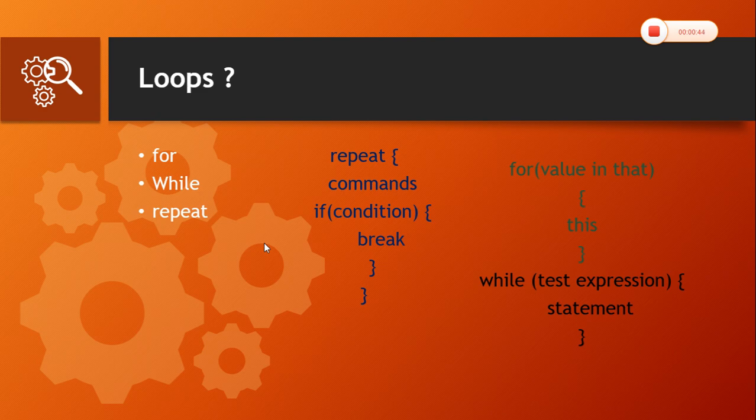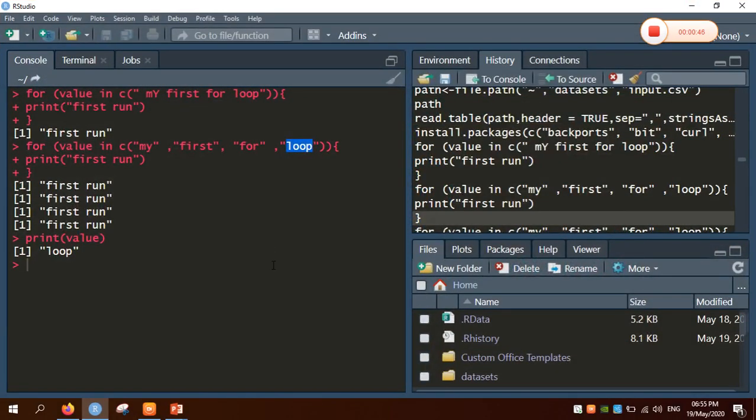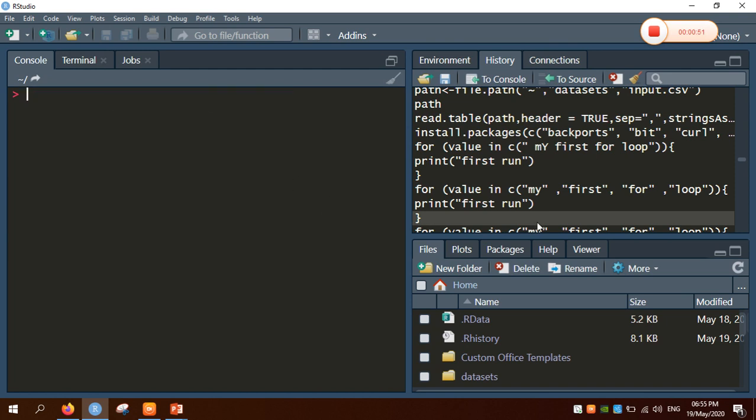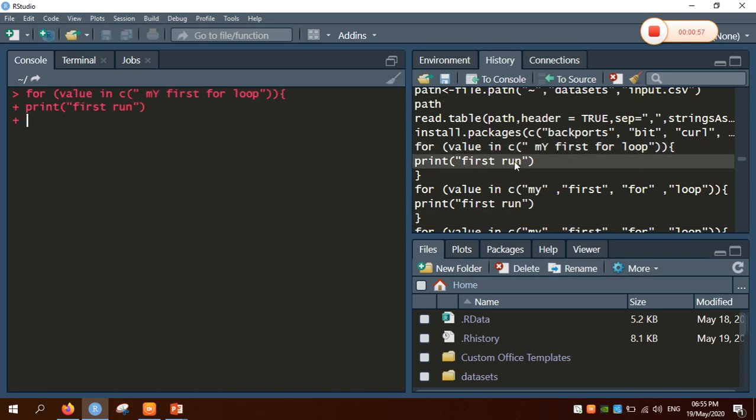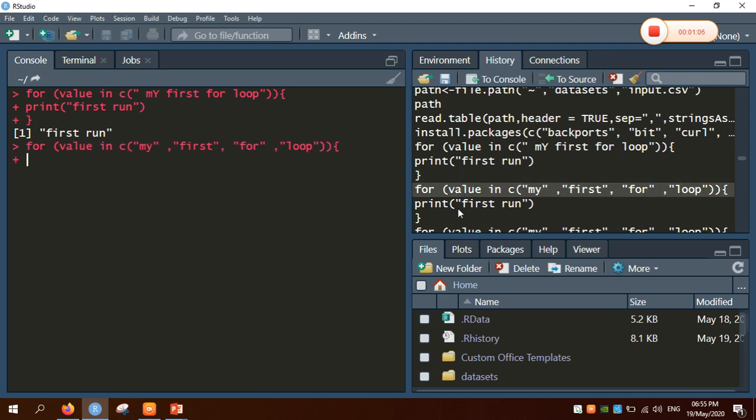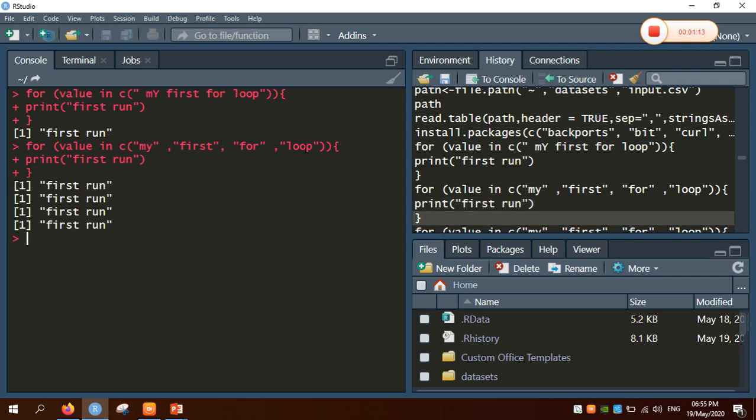So I quickly move on to my R Studio and I will implement the for loop first. I will clear the entire workspace. Now first I am creating a for loop. I will be printing the message. I have passed a vector which contains the string. We can even pass a vector which contains a group of strings. Based upon the number of strings, the message is displayed that many times. Here I have passed 4 strings, hence the output is displayed 4 times.